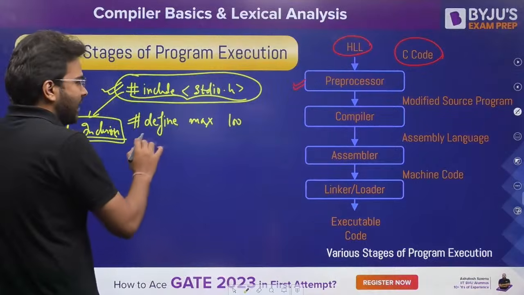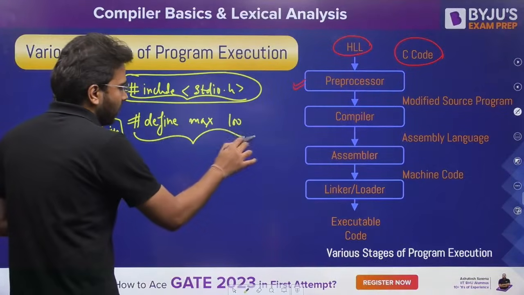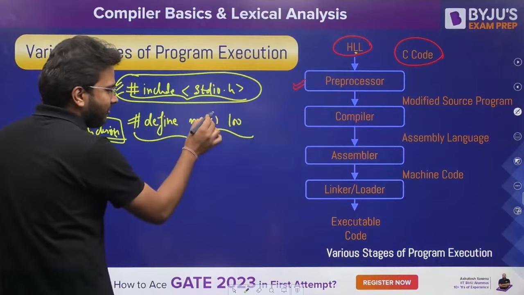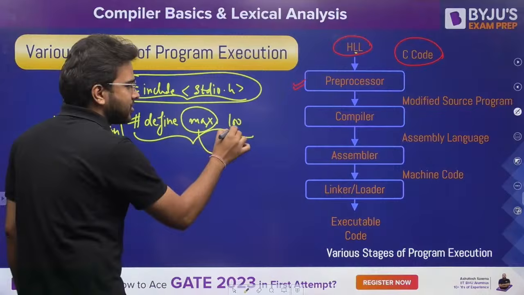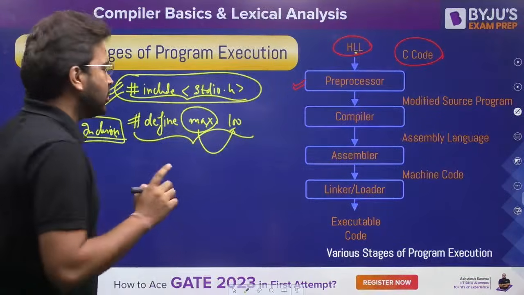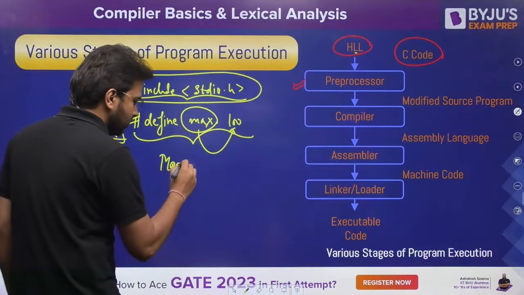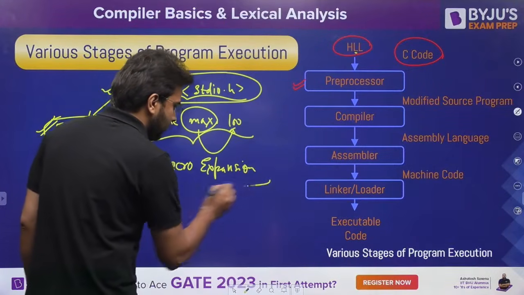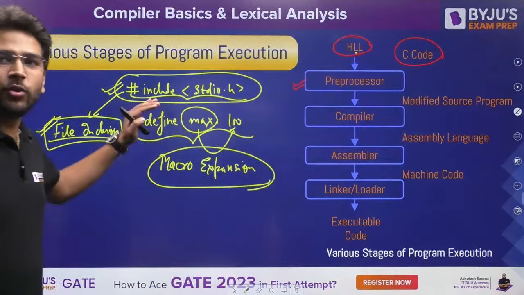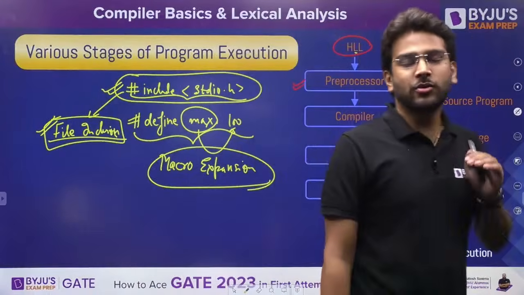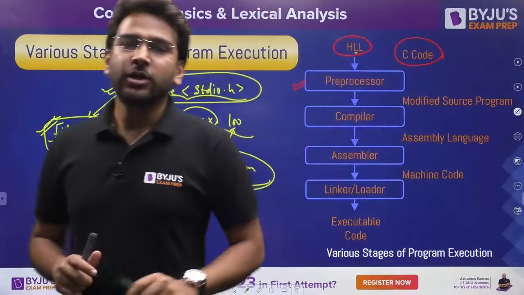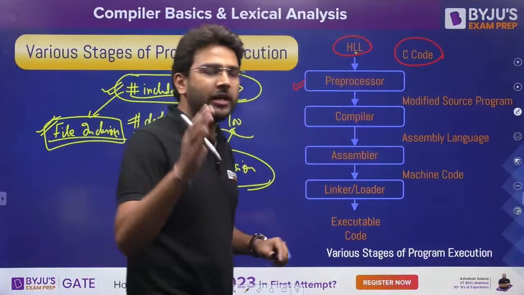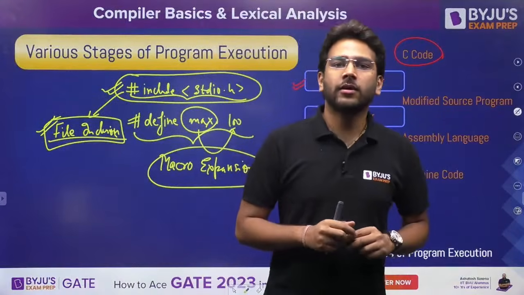Now, what is this, hash define MAX 100? Whenever you provide this high-level code to the preprocessor, wherever you have MAX written in your program, that will be replaced by 100. So this is macro expansion. We have a macro, and this expansion will be done by your preprocessor. Wherever you have MAX written in your source code, that will be replaced by 100. So these are the two functionalities of the preprocessor. Is it clear so far? Yes, Sobhagya, file inclusion and macro expansion are the functionalities of your preprocessor.